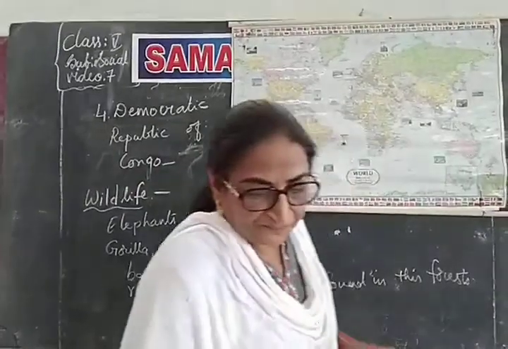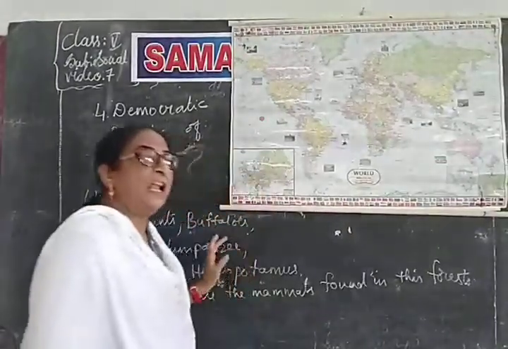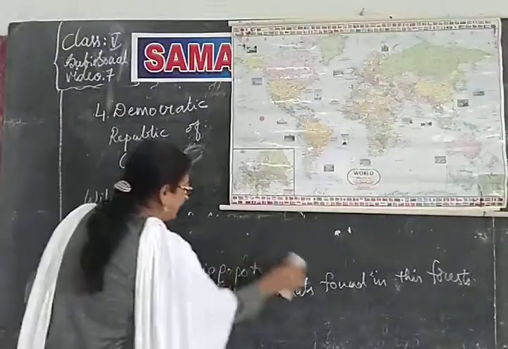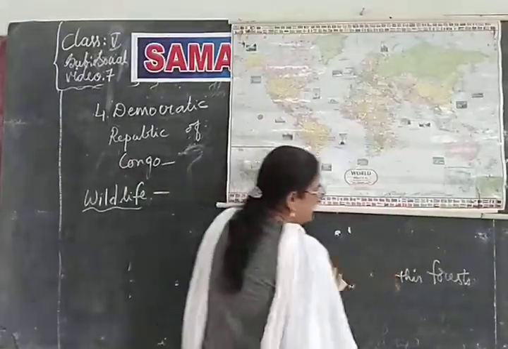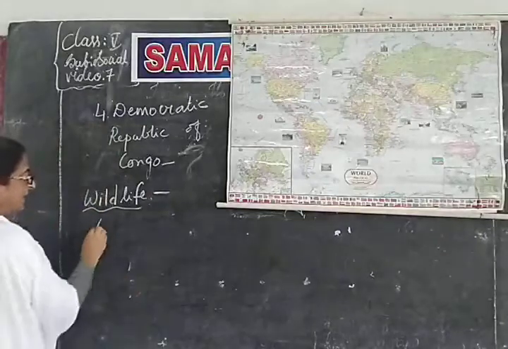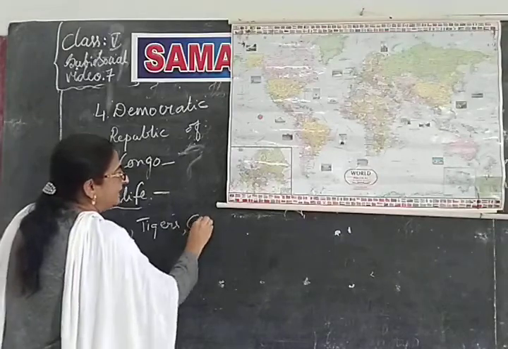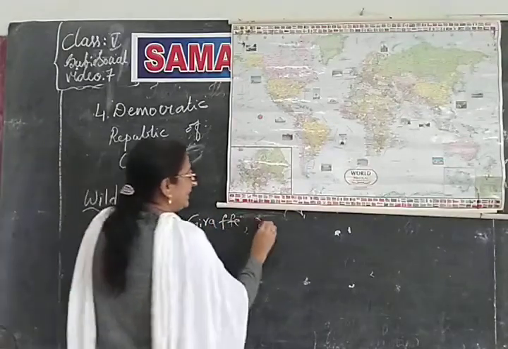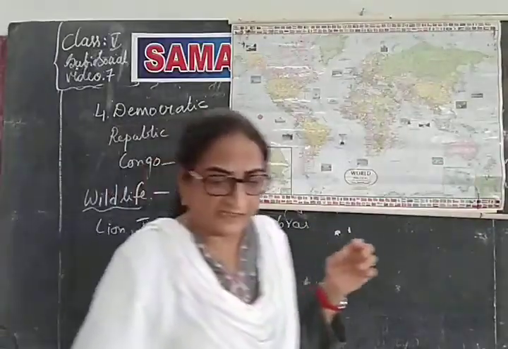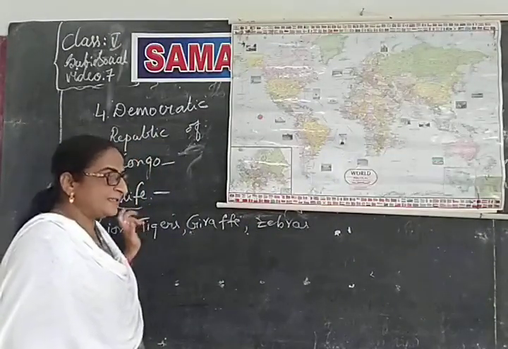And moreover, in savanna grasslands, I told you there are grasslands. So in grasslands they find lions, tigers, giraffes, zebras. All these types of animals are found in the savanna grasslands. So that is the wildlife of DRC. Now, chimpanzees are also found in the jungle of DRC. So this is about the wildlife.